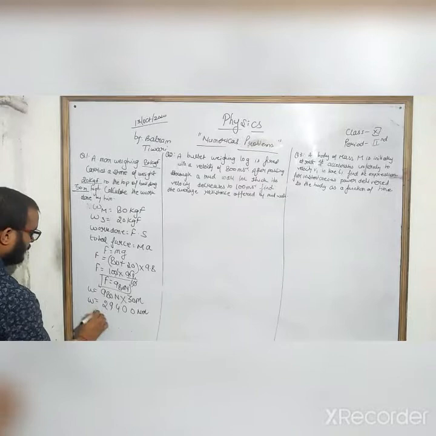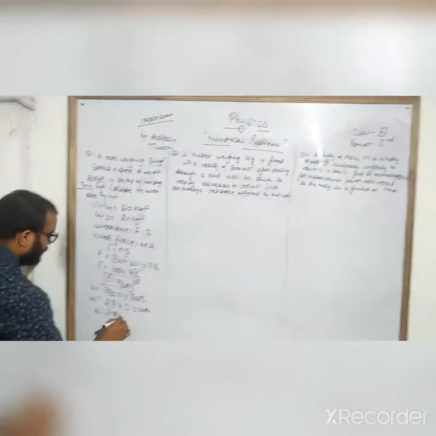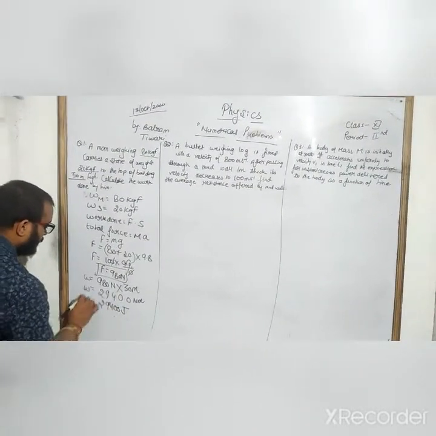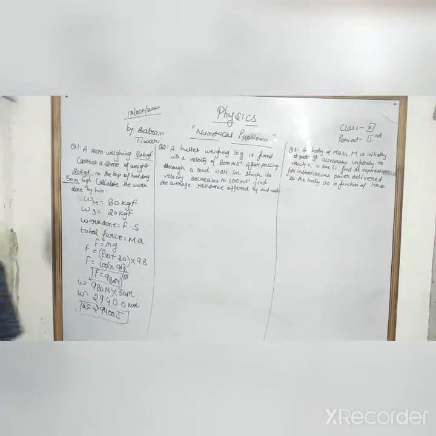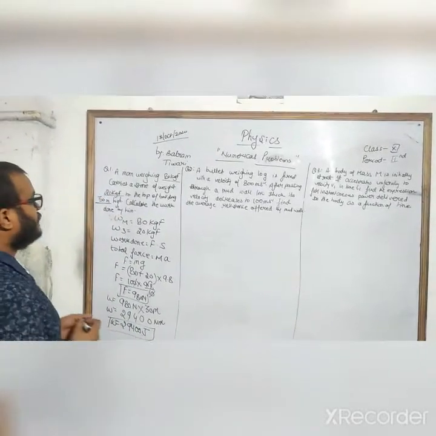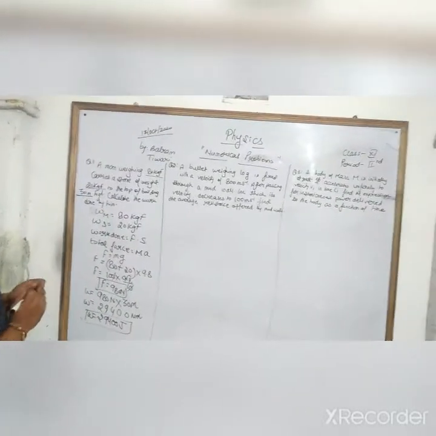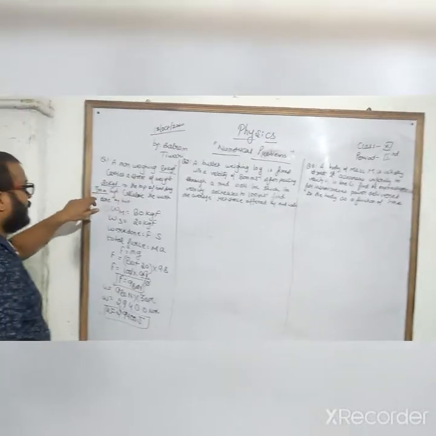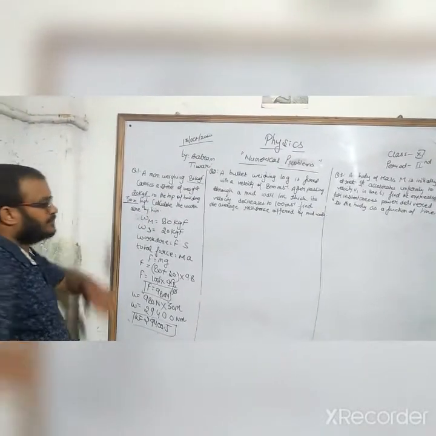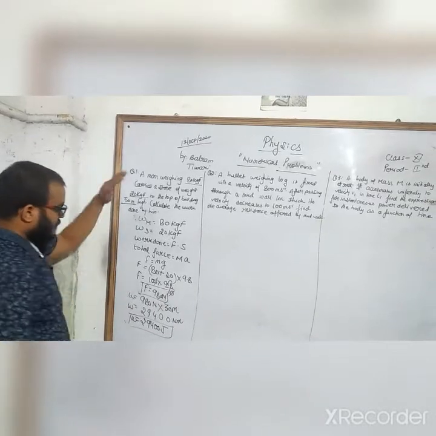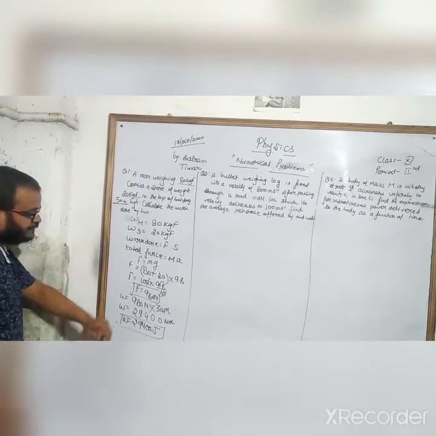So the work becomes 29,400 joule. This is the total work done by the man to carry a stone to the top of the building and put the stone on the ground. This is the total work done.